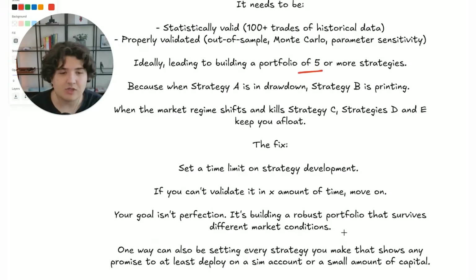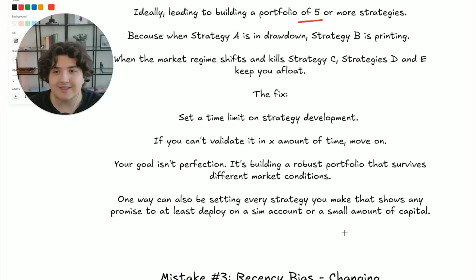There really isn't one strategy that is going to fix everything, that's not going to have a drawdown, that's going to work on every market, every time frame. I've never found it. Maybe you will, but to be honest, at least from my 6 years of experience, I don't see that ever really existing. One way also can be setting every strategy that shows you any promise at all to at least deploy on a sim account or a very small amount of capital. Personally, I prefer deploying it on a really small amount of capital because then at least I have some skin in the game. But it's a good way to not get fixated on this perfection idea, because you never know.